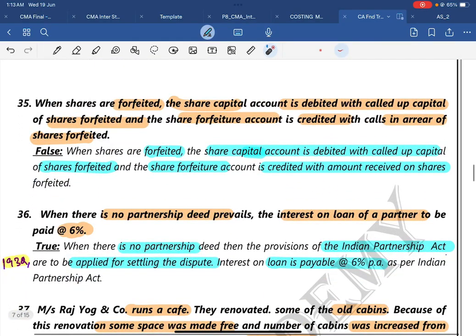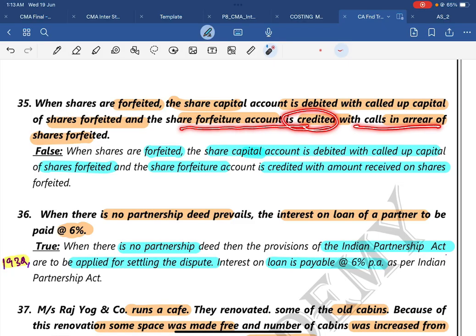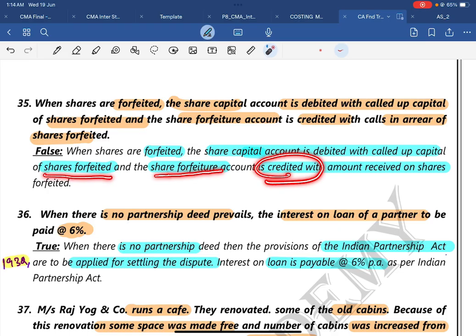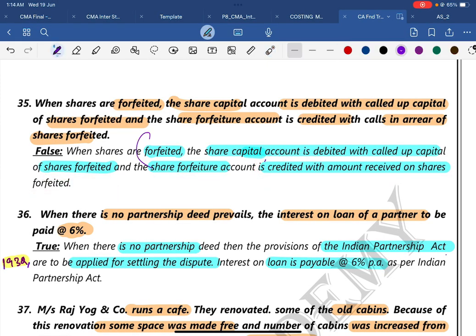Then question number 35. When the shares are forfeited, share capital account is debited with the called up value of the shares forfeited, and the share forfeiture account is credited with the calls in arrears of the shares forfeited. The answer is false. When the shares are forfeited, the share capital account is debited with the called up value of shares forfeited, and the share forfeiture account is credited with the amount received on the shares. The answer is correct till this point.